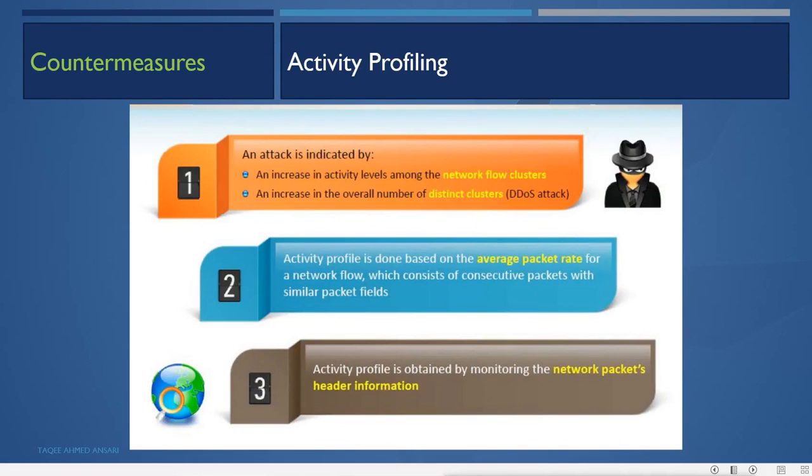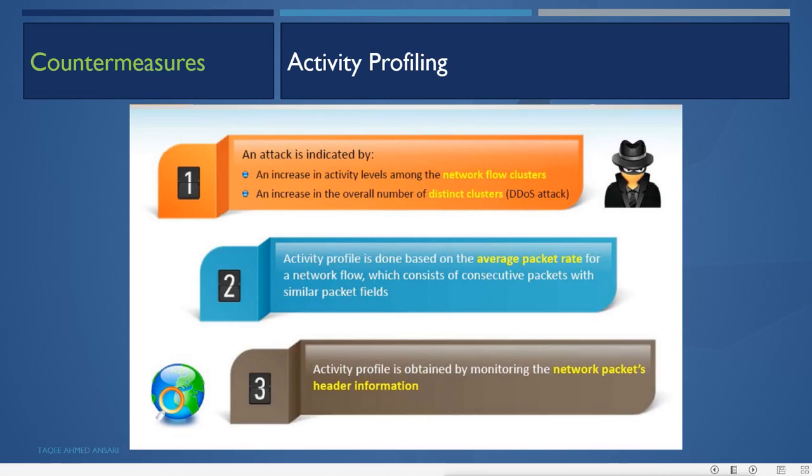First, activity profiling. An attack is detected by an increase in activity levels among the network flow clusters, and an increase in the overall number of distinct clusters. So a DDoS attack we can detect because it is coming from different clusters of the network, that means from different sources. Activity profiling is done based on the average packet rate for a network flow, which consists of consecutive packets with similar packet fields. It is obtained by monitoring the network packet header information.